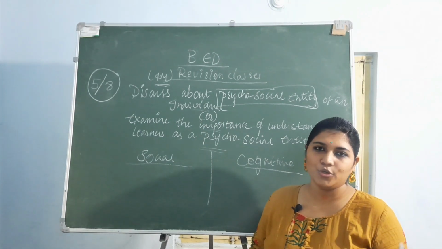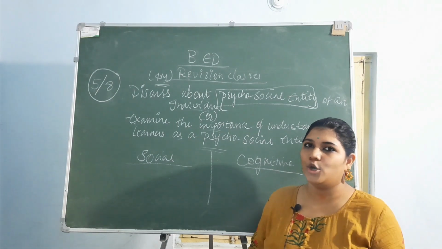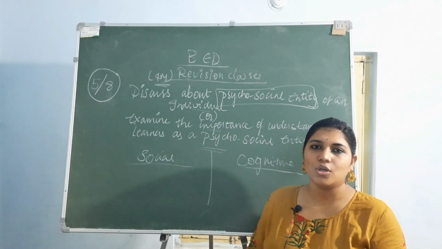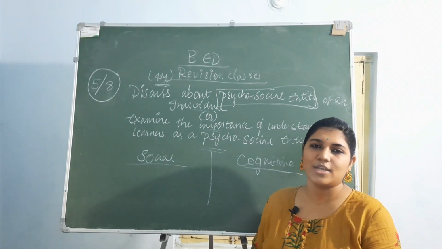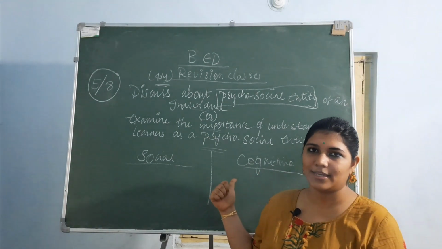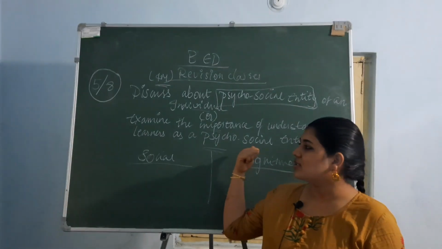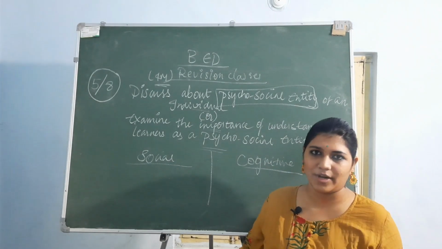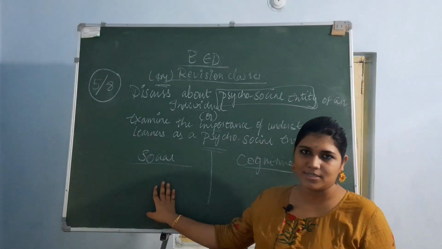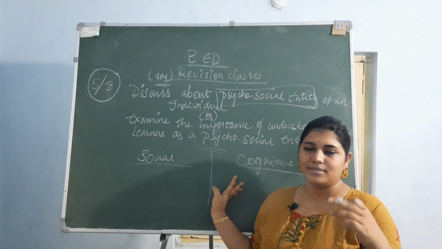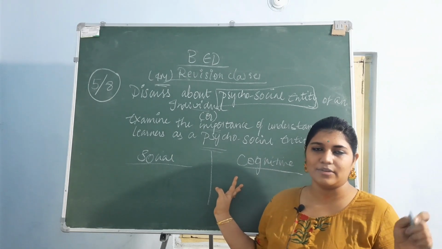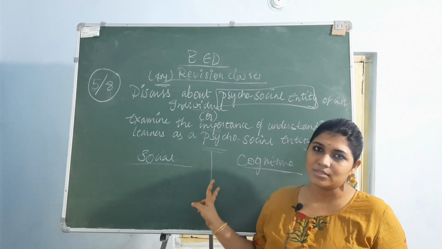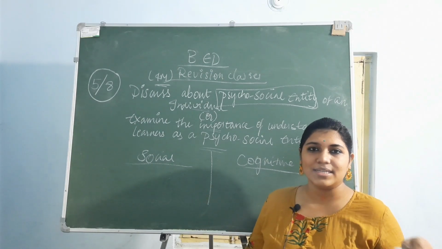In order to understand, what are you going to do? Psychosocial entity. You know, man is a social animal, and they also have cognitive, affective and psychomotor domains. All these, cognitive, affective and psychomotor domains, come under the psychic entity. And social is the social status, like social agencies such as family, friends, etc. So that all comes here. When you are aware of these two things about the learner, then you can easily connect to them.